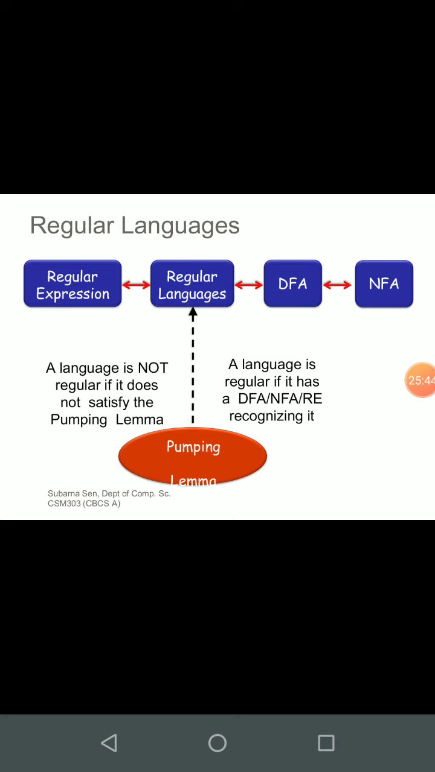So what the pumping lemma is doing is just drawing one boundary: a language is not regular if it does not satisfy the pumping lemma property, and if it satisfies the pumping lemma property, you can consider that language as regular, but it is not definite, right? If you find that it passes through the pumping lemma, that cannot guarantee that the language will be regular. Still we have to try to design the machine, to draw the DFA. If we can draw the DFA ultimately, then obviously it will be a regular language, right?